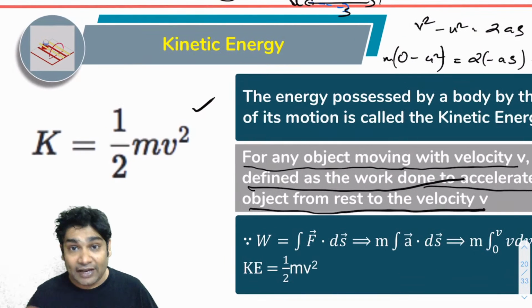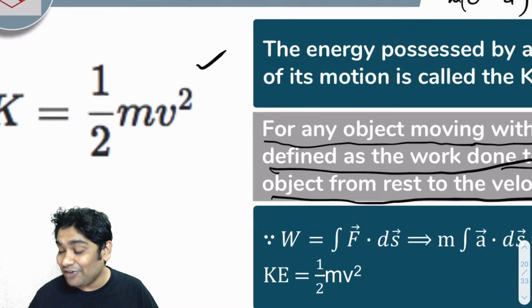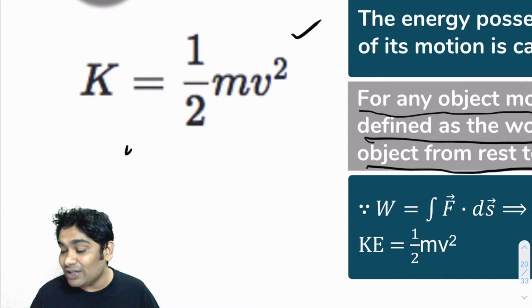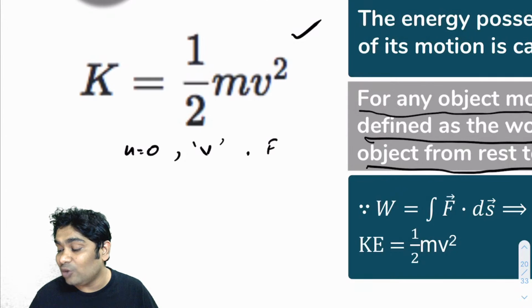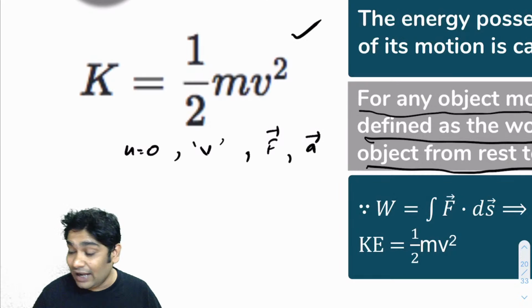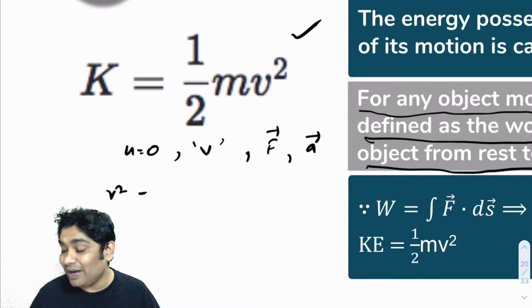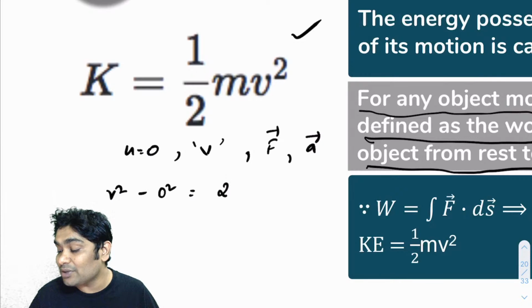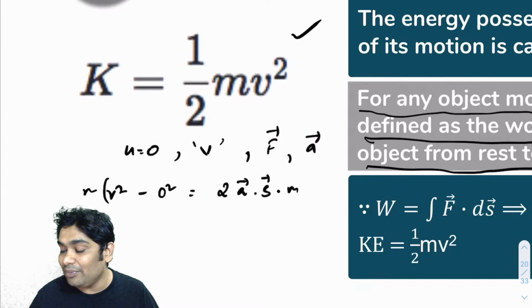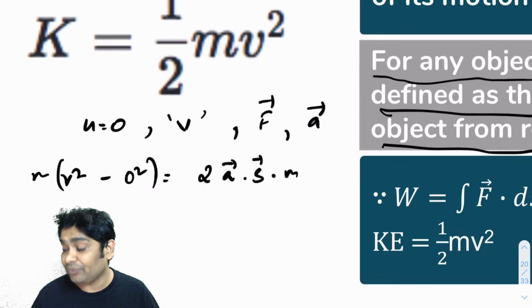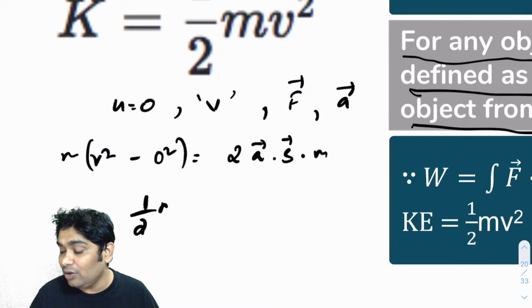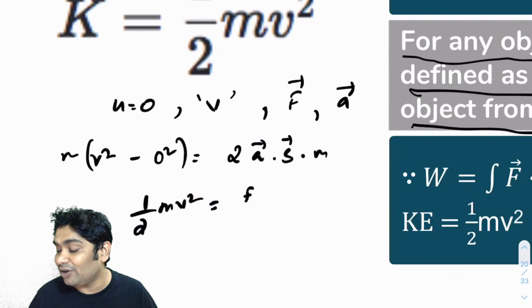Alright, so again, even by that logic, if you calculate, so if the body was initially at rest and finally it had velocity v and I applied a force F on it, this F produces an acceleration a, then I know that v square minus 0 square would be equal to 2 times a dot s. Then again multiplying everything with m, I'm getting the same thing, that half mv square would be equal to F dot s.